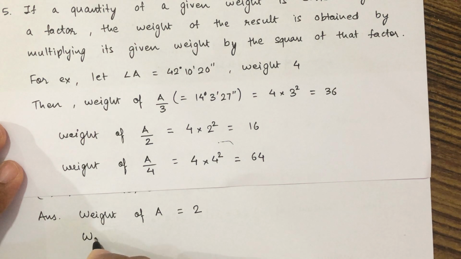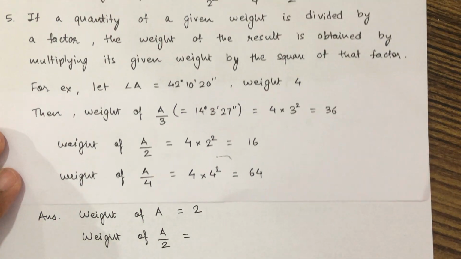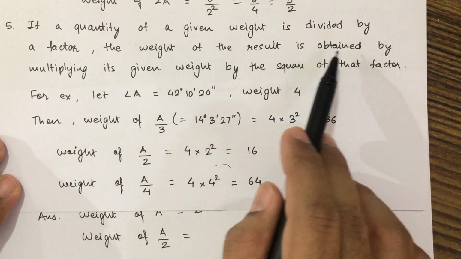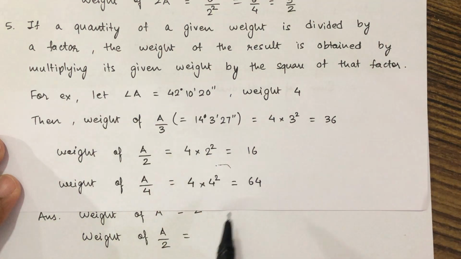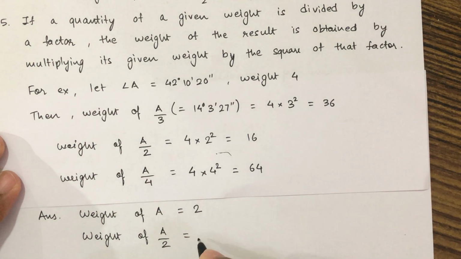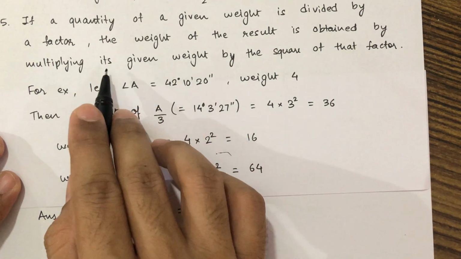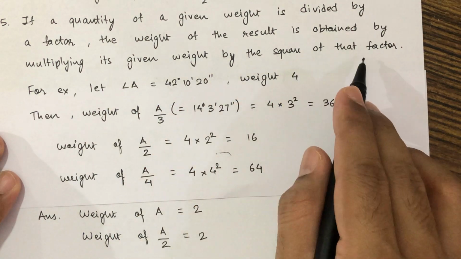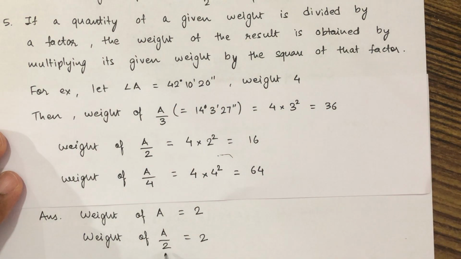So here, weight of A by 2 will be equal to the weight of the result obtained by multiplying its given weight. Given weight is 2. 2 is multiplied by the square of that factor. This factor is 2. So 2 into 2 square will give us 8.